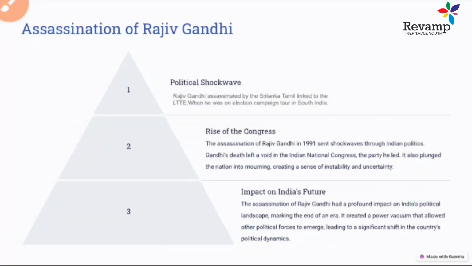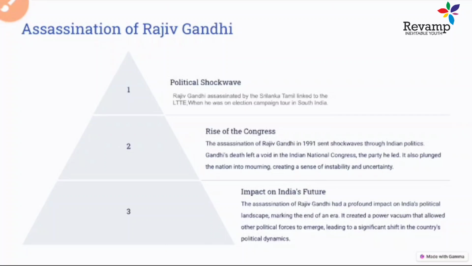Now let's come to the next slide, the assassination of Rajiv Gandhi. This also happened in the 1990s, when Rajiv Gandhi went for an election campaign in Tamil Nadu. Earlier, during the Sri Lanka civil war, he had sent some of the Indian army, and this led to agitation against the LTTE group and the government. So a lot of LTTE leaders were very much against Rajiv Gandhi, and this LTTE group became the reason for Rajiv Gandhi's death in Tamil Nadu.